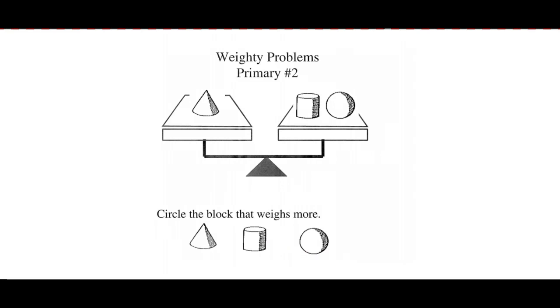Now, we're not going to assume that any 2 objects weigh the same amount, but what we can say here is that a sphere plus a cylinder equals a cone. The cone is going to be the heavier object because you need both of these just to equal the cone's weight.